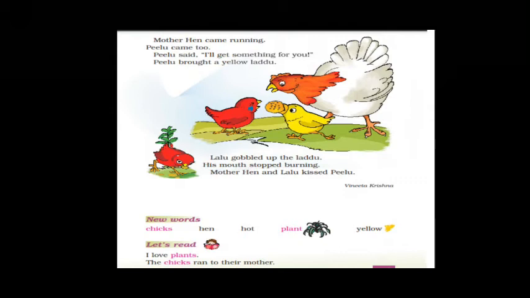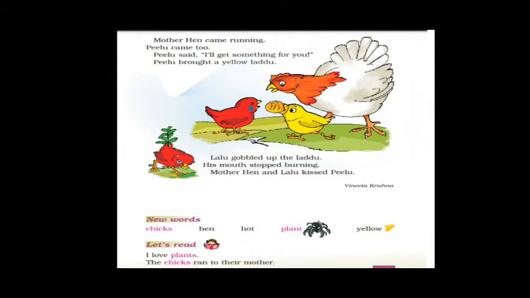So Pilu brought a yellow laddu and gave it to Lalu. Lalu just ate that and his mouth stopped burning. He became okay because laddu is sweet. Mother was very happy seeing Pilu's behavior, so both of them kissed Pilu. So this is a short story about Lalu and Pilu and a mother hen.